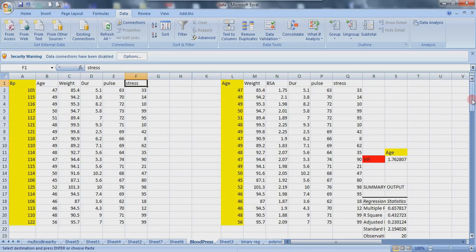And if you recall, as we have been told in the slide, for us to get the variance inflation factor of each independent variable, if we are interested in age, given age first, we are going to see this age as a Y, where we treat weight, body surface area, duration, pulse, and stress as our independent variables.